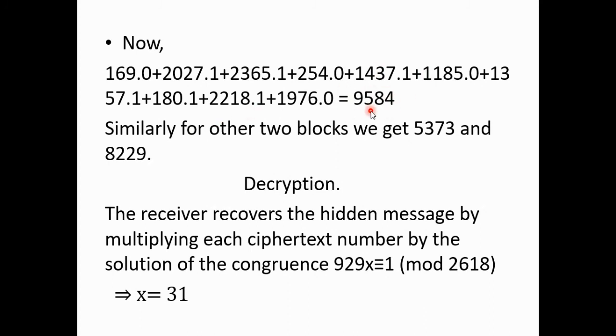Similarly, you can find out the other two blocks also. The other two blocks are 5373 and, for the third one, this. So these three numbers will be sent to the receiver. Now the receiver will decrypt the message.